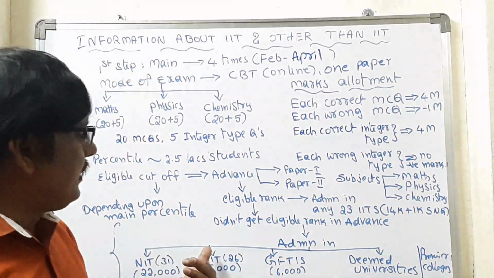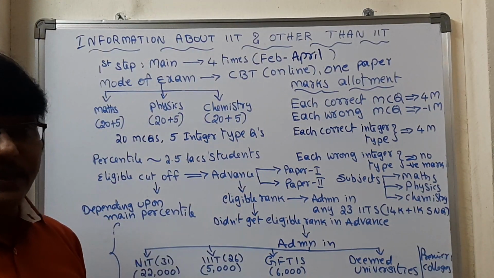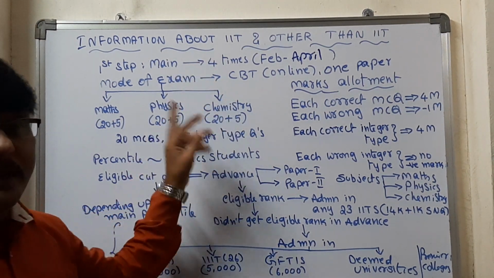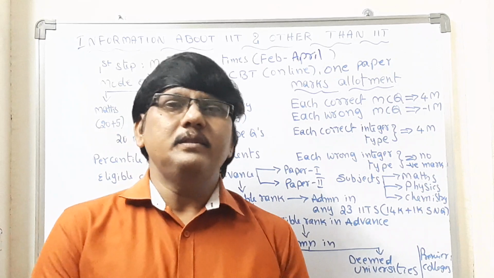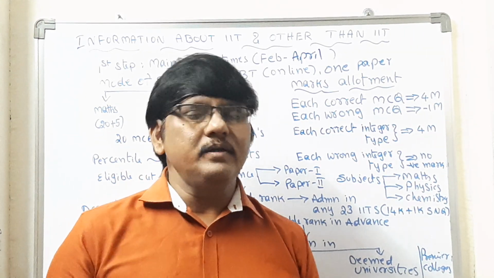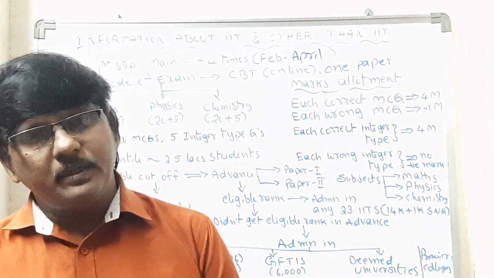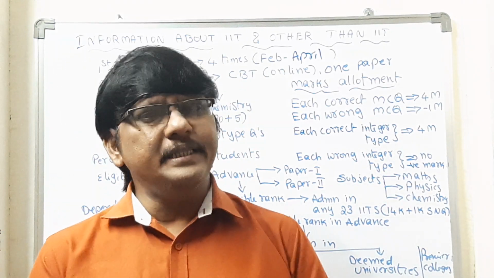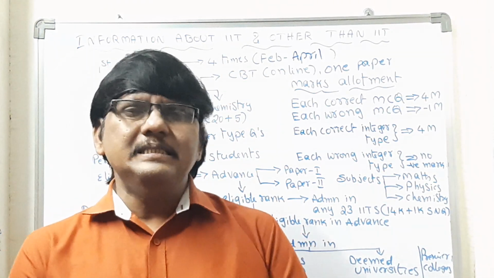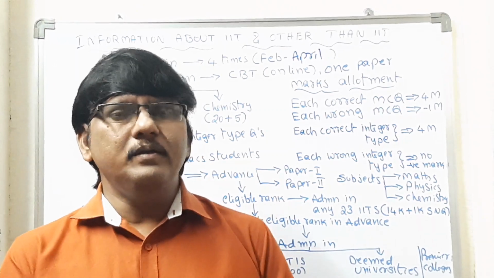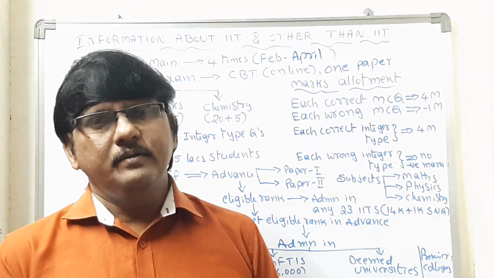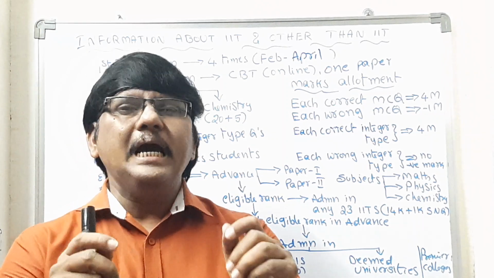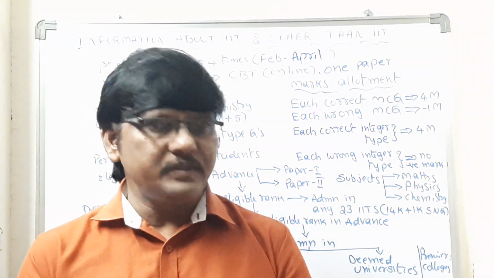Ultimately, if you want to get a seat in the IIT, you have to write Main and Advanced. If you clear the Advanced exam, you will get an IIT. Otherwise, you will get a seat in the remaining premier colleges. The most important thing is that the rank deciding factor is generally physics, so you should have good knowledge of physics.